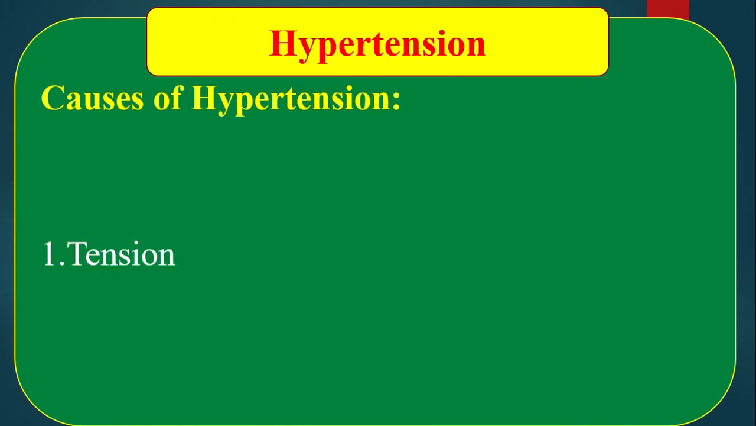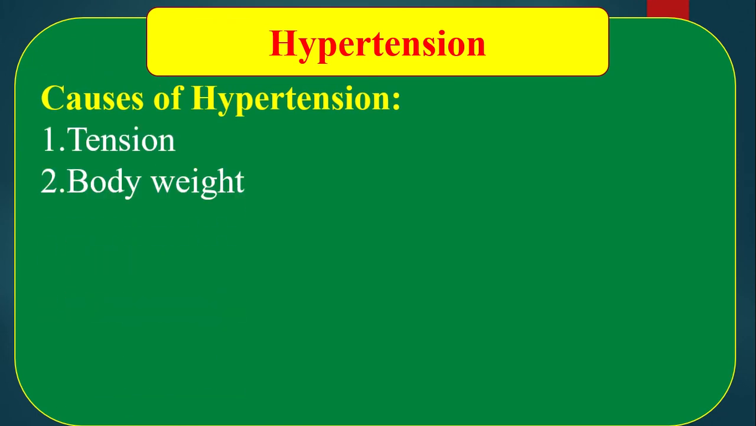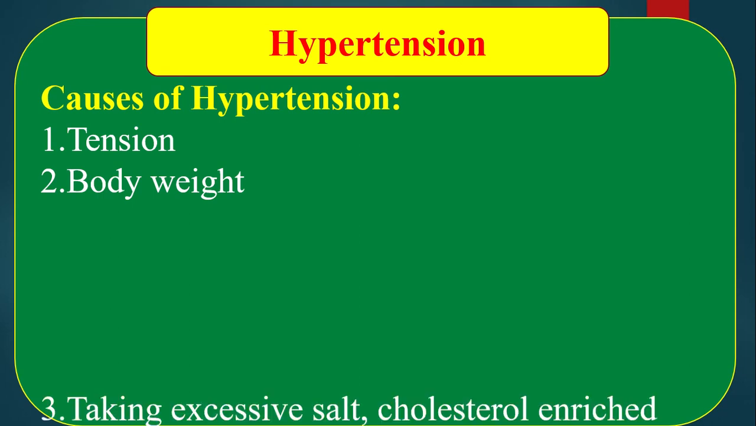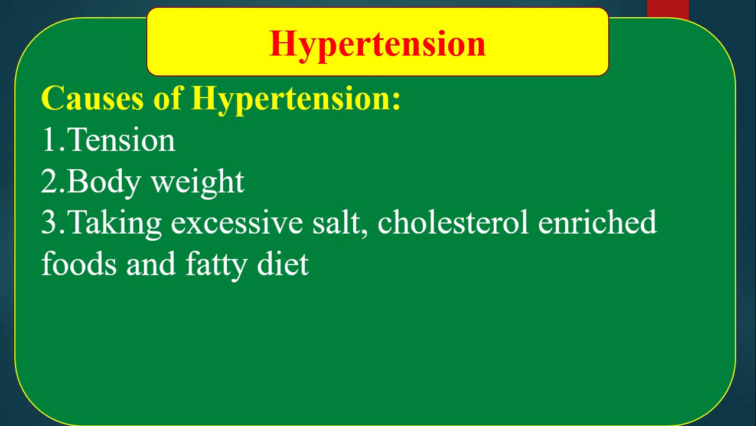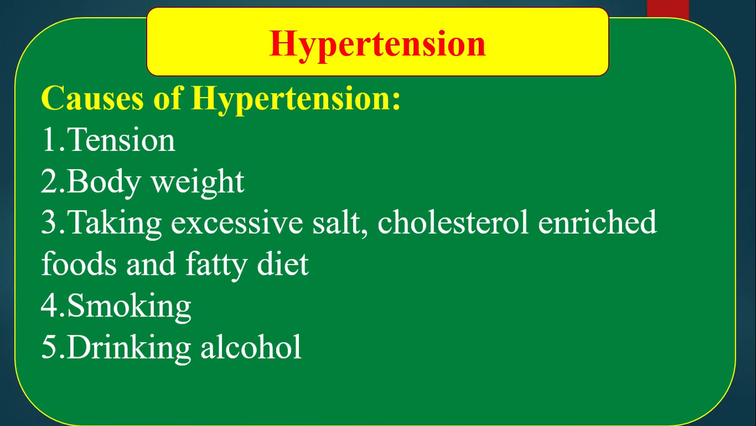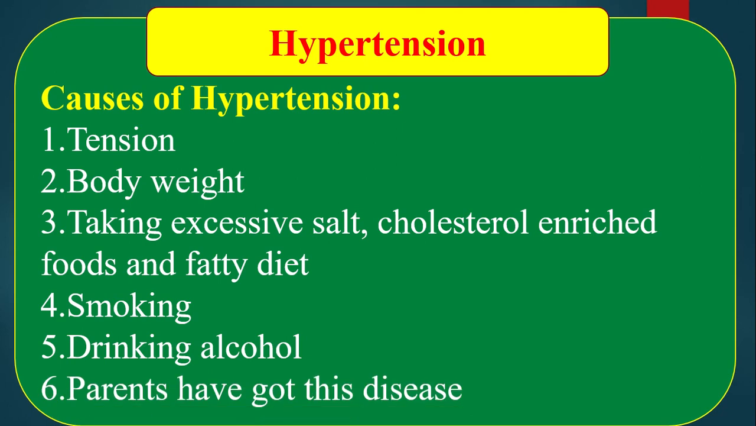Causes of hypertension. Number 1, tension. Number 2, body weight. If body weight is high, then BMI is above normal. Taking excessive salt, cholesterol-enriched foods and fatty diet. Smoking, drinking alcohol. Parents have this disease. That means if father and mother suffer from hypertension, the son and daughter have more possibility to suffer from hypertension.